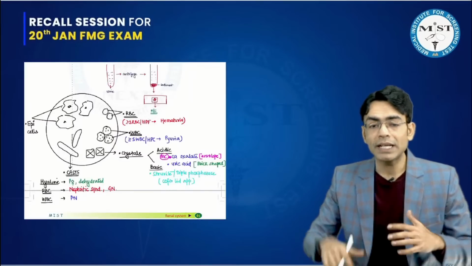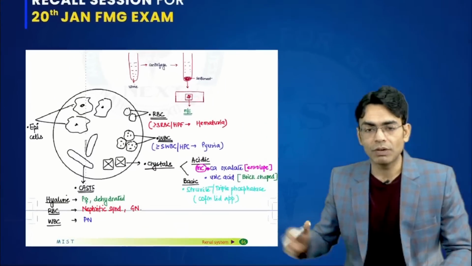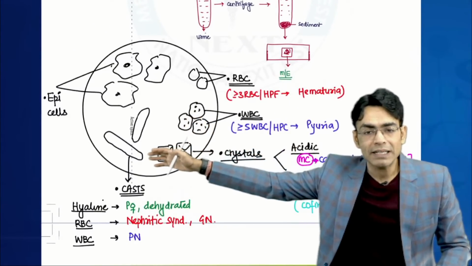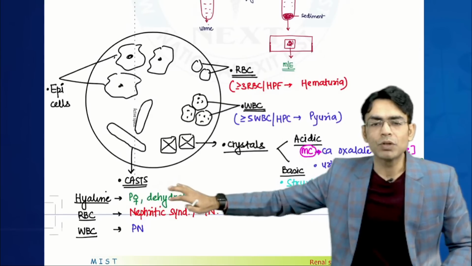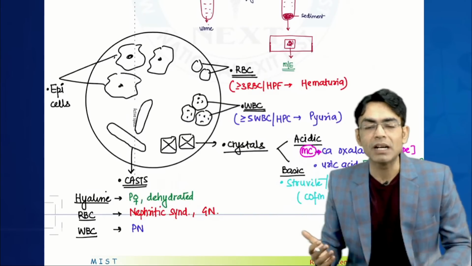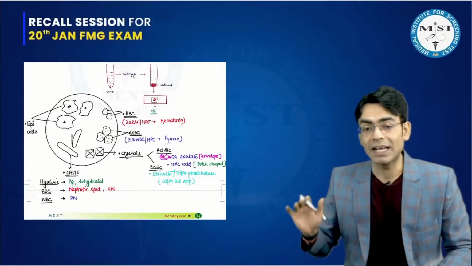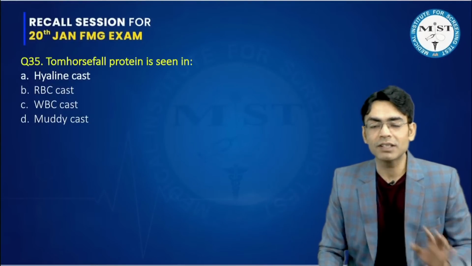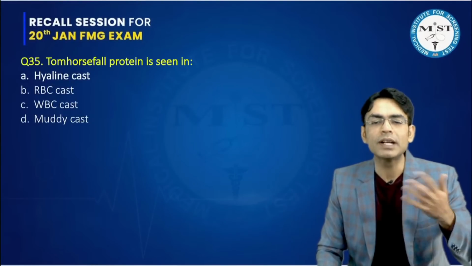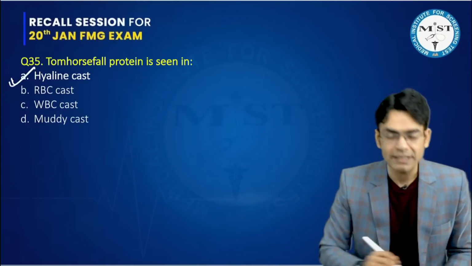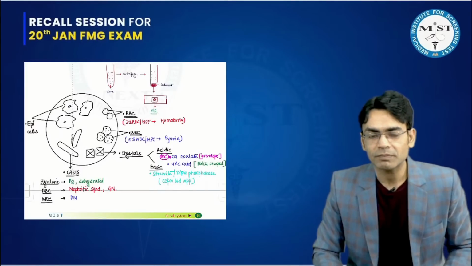And I told you that in a normal condition, in a normal person, when I was teaching you this urinary examination, in the cast, I told you that any dehydrated person, any normal person who is dehydrated, or in a pregnant female, you can see these hyaline casts. Okay, so the option which we have is a hyaline cast here. Somebody said a urinary cast was also given, so it's the same thing. It's not a problem. So hyaline cast was the answer for this.